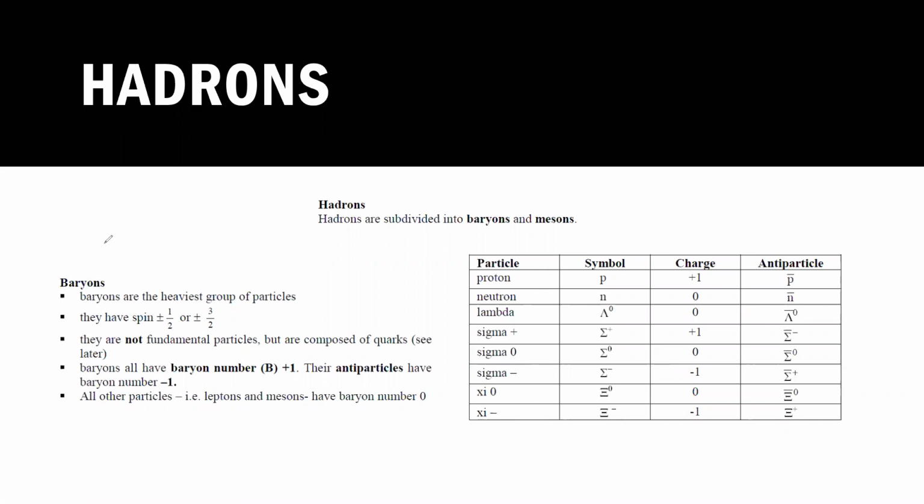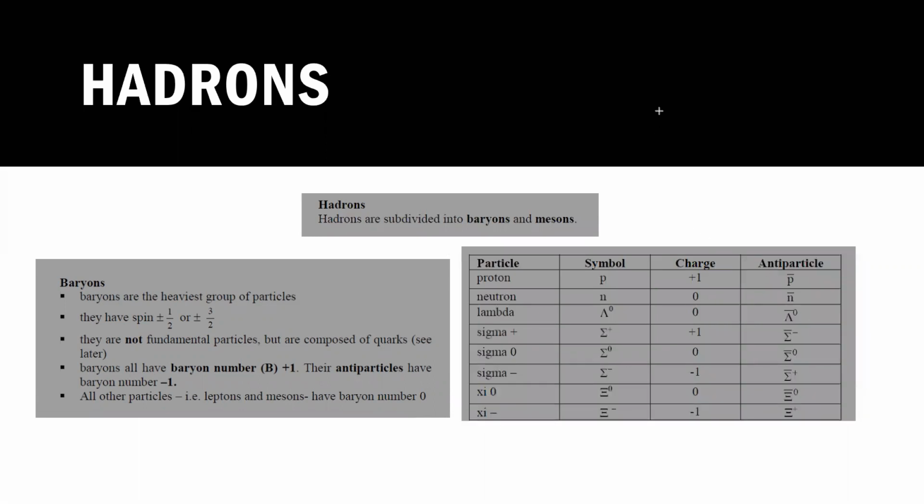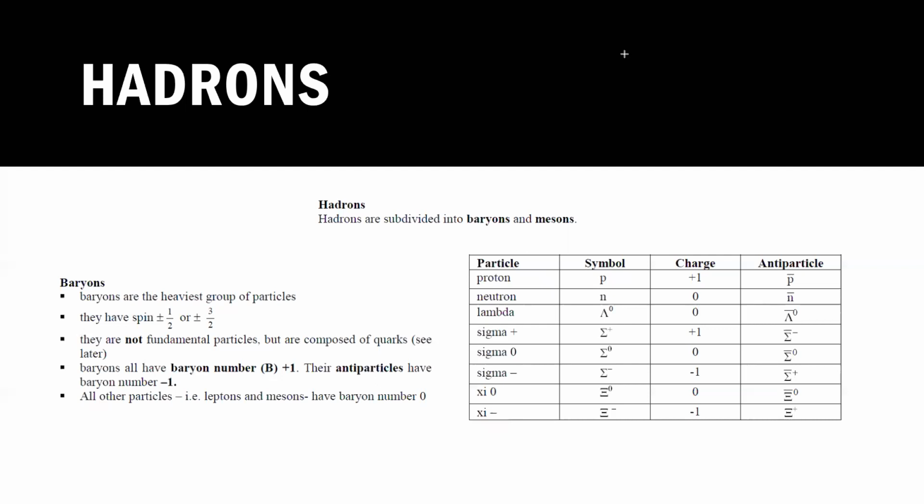Is the concept of baryon clear? So actually what are baryons? Baryons are the combination particles which consist of how many quarks? Three different quarks will result in the formation of a baryon. And for baryon number, for each baryon it is plus 1. For anti-baryon, it is minus 1. This is all you have to know.